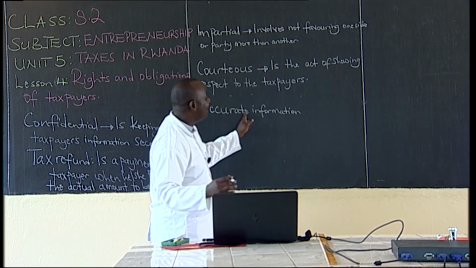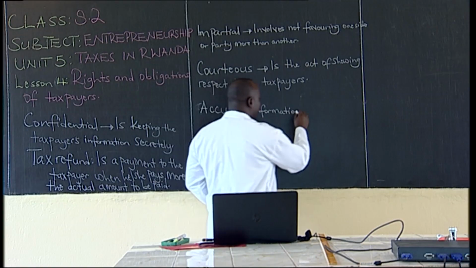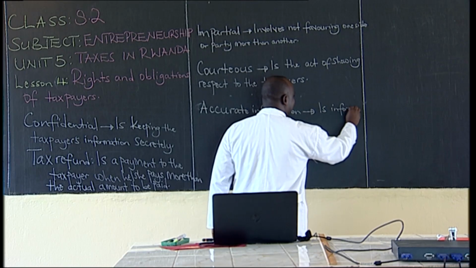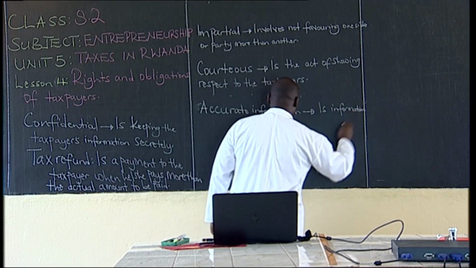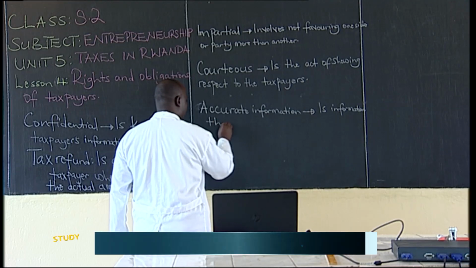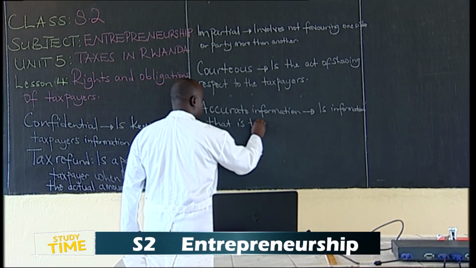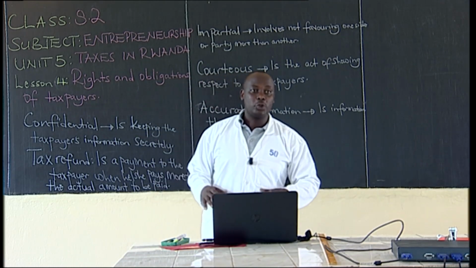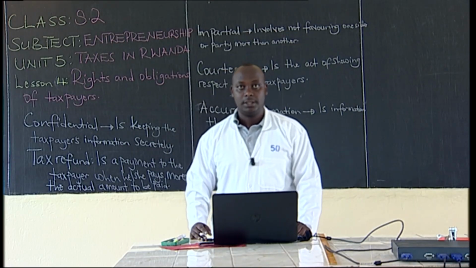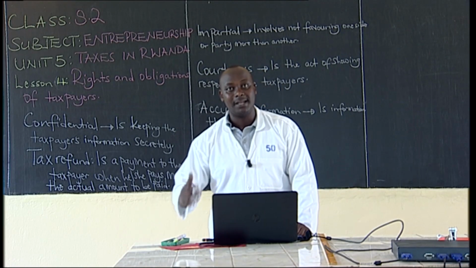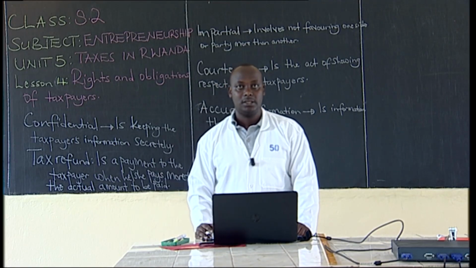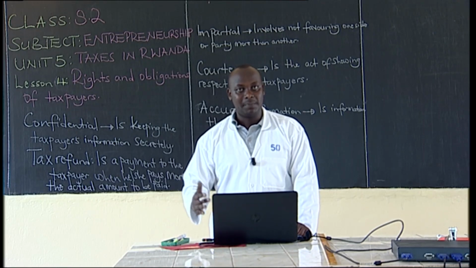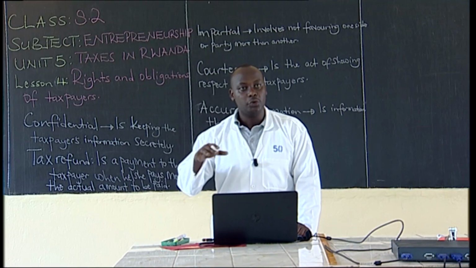Accurate information is information that is exact, that is true. One of the obligations of taxpayers is to provide true information about the activities that they are operating, about the activities that they are running. That is one of the obligations of the taxpayer. A taxpayer should provide accurate information to the tax authority.